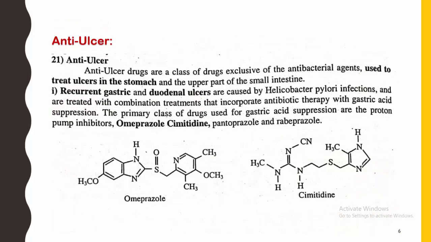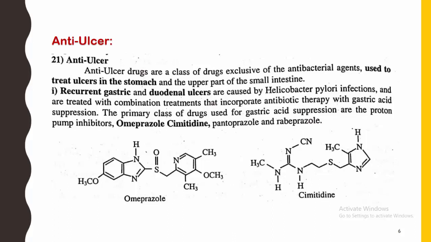Next, this is the anti-ulcer, where the anti-ulcer drugs are the class of drugs used to treat ulcers in the stomach and the upper part of the small intestine.